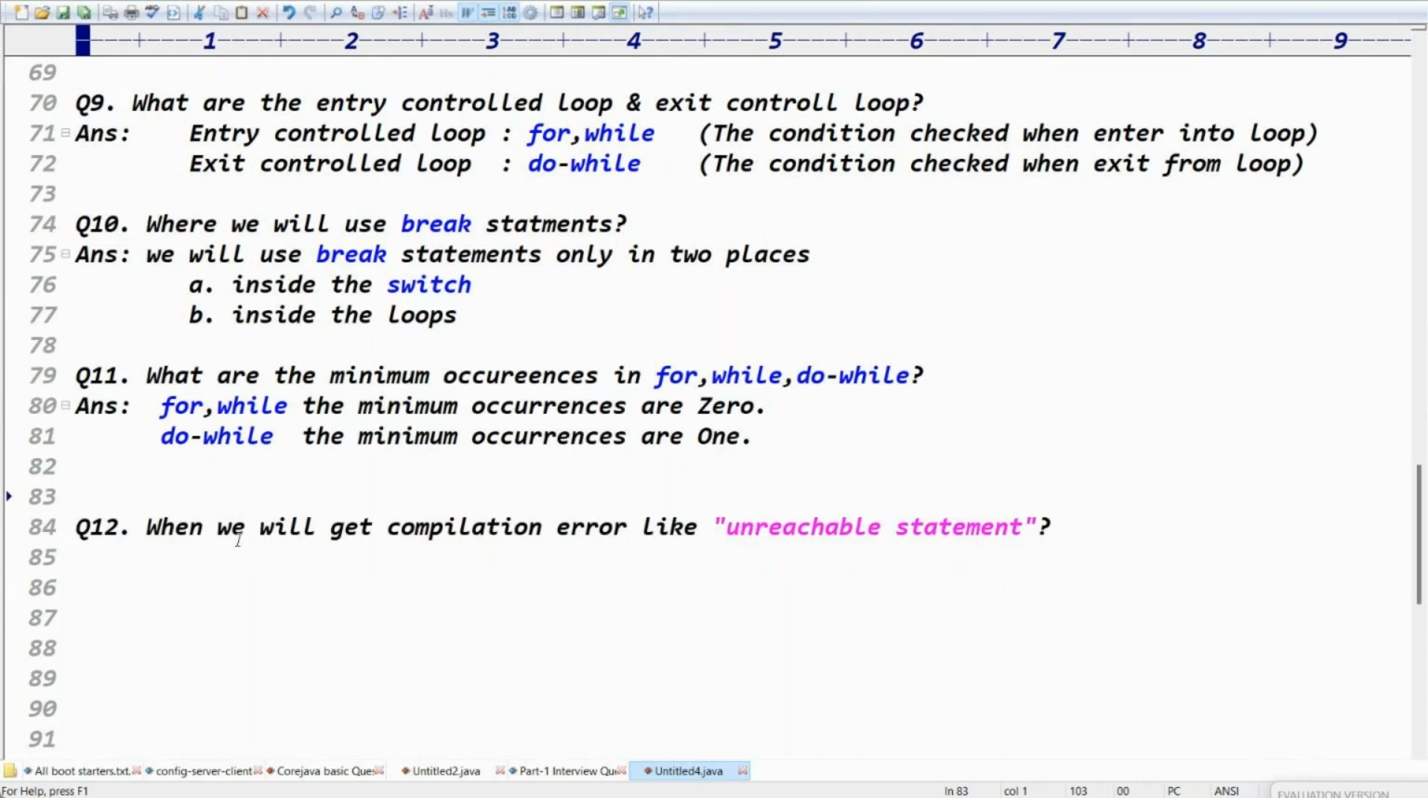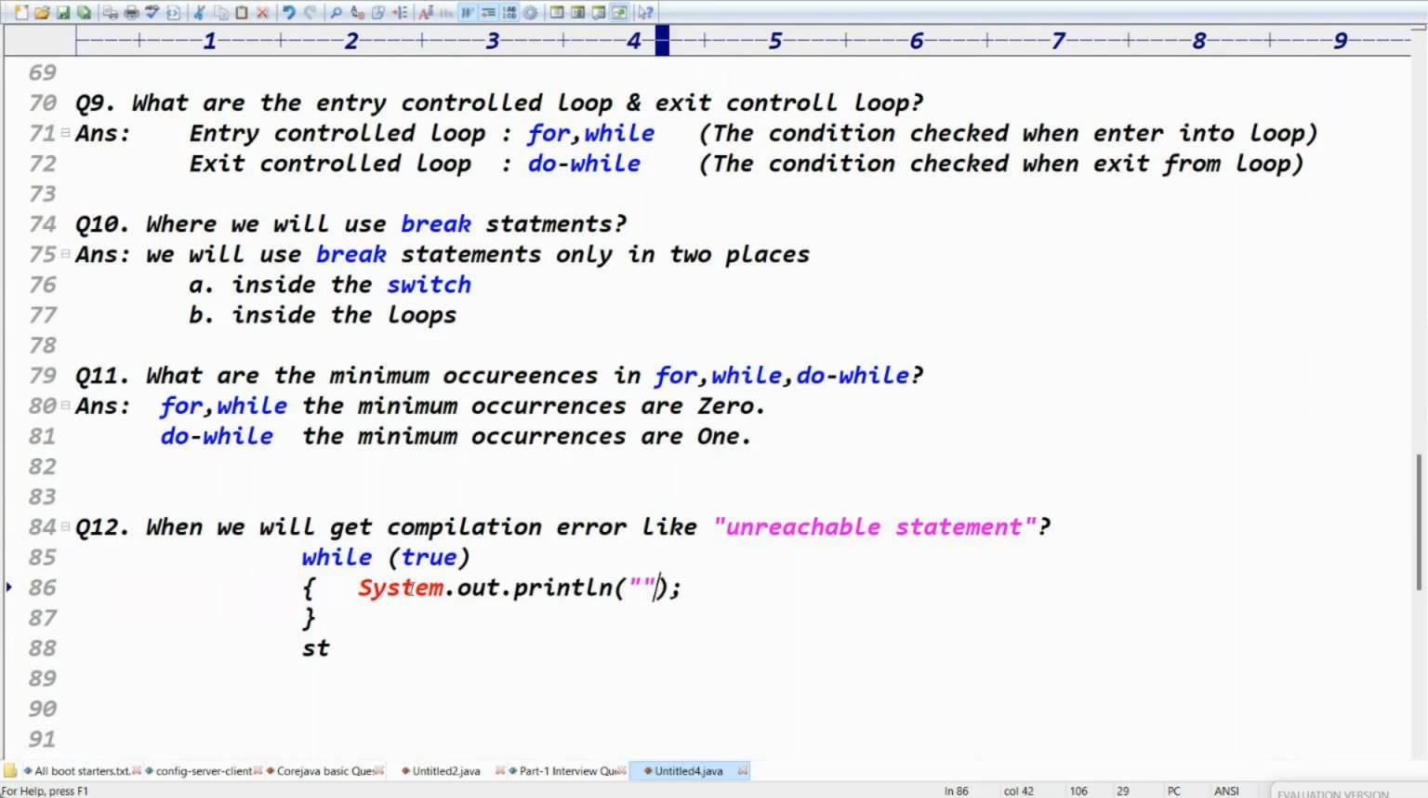You get an unreachable statement, for example, when you write while of true. Unfortunately, the loop is repeated infinite times. After while of true, you write a statement. See guys, while of true means the loop keeps on repeating, right? In the body you should use a break with some condition, but I didn't use any break here. I just wrote while of true and an SOP statement.